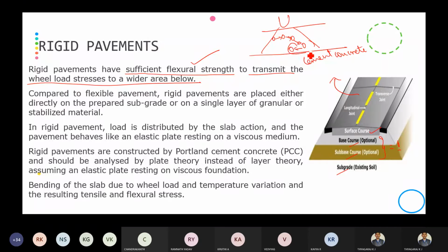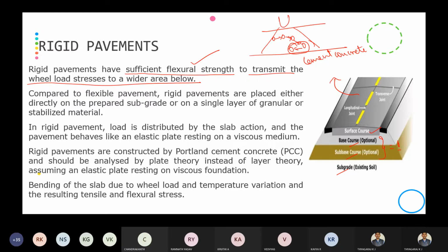Whatever load you apply will be distributed to a larger area. Since the load is distributed uniformly throughout the slab, it has a longer design life.